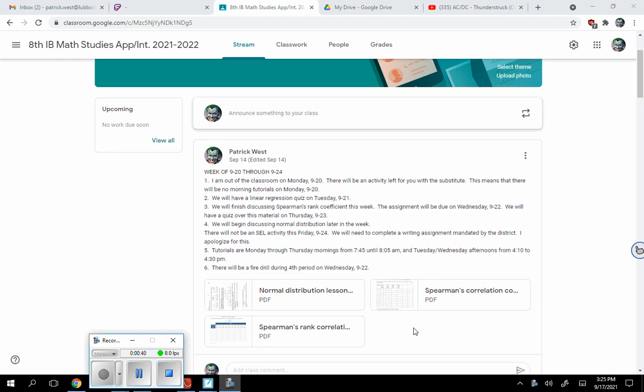But the plan is to finish talking about Spearman's correlation coefficient, hopefully by Tuesday. Now on Tuesday, we are going to have a quiz over linear regression. Then Thursday, we'll have a quiz over Spearman's. We'll turn the homework in. When did I say that? The assignment for Spearman's is going to be due on Wednesday, and I actually have a copy of it right here that I can pass out before you folks take off. And then we'll have a quiz over it on Thursday.